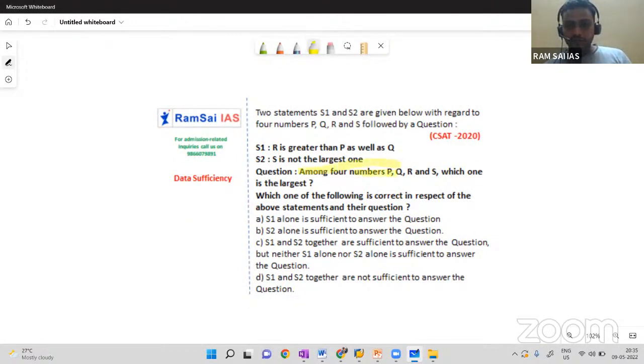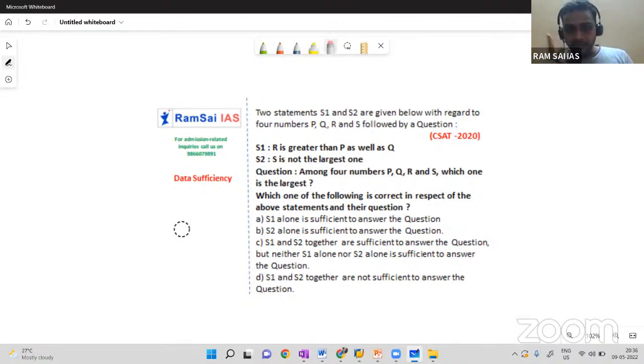Among four numbers P, Q, R, S, which is the largest? Among the four numbers given, which one is the largest? We need to find out the largest number. To find out the largest number, everybody knows, between 2 and 5, which is largest? 5. So everybody knows, right?